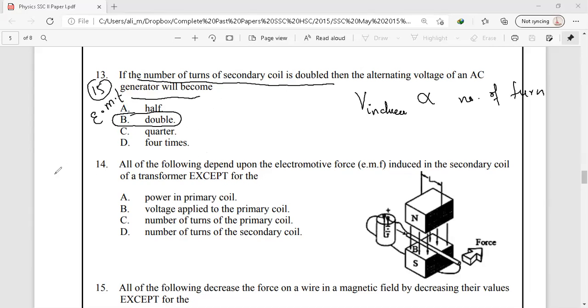Next, we have question number 14 from the same chapter, chapter number 15, electromagnetism.